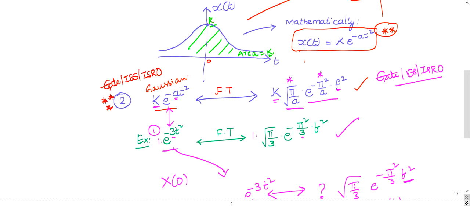Try to memorize this formula. I'm stressing once again, please remember this formula. This is very important. These two are Fourier transform pairs of each other. Please remember this: k e power minus at square. This is k into root of pi by a e power minus pi square by a into f square.